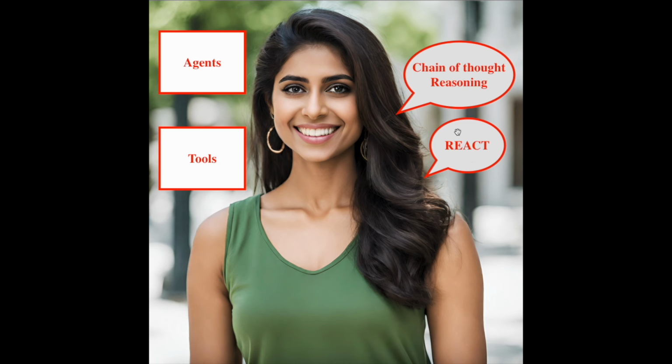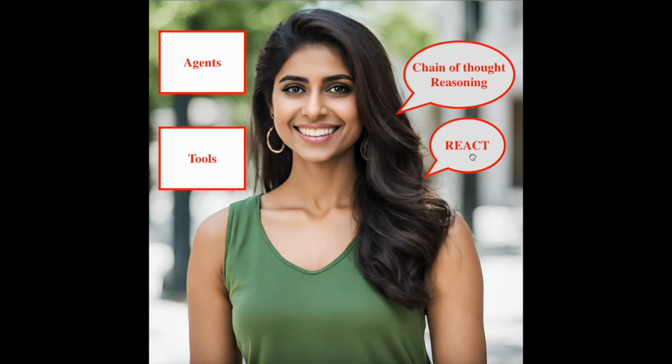Thought. The model generates an initial thought to analyze and understand the problem. Action. Based on the thought, the model performs a specific action. Observation. The model then observes the results of the action and reflects on it. Example scenario. Let's illustrate this with a practical example. Problem: finding the total cost of items in a shopping list, including tax.